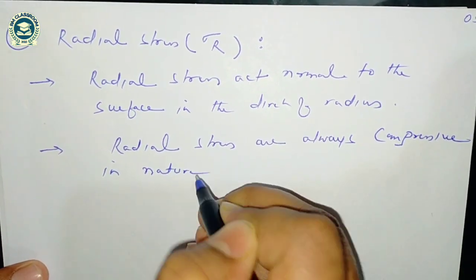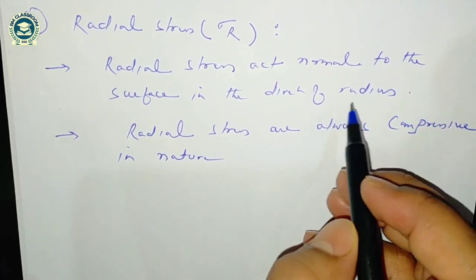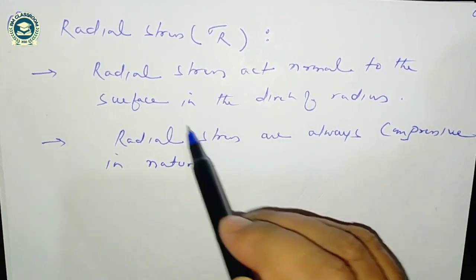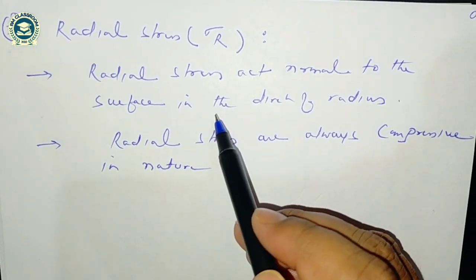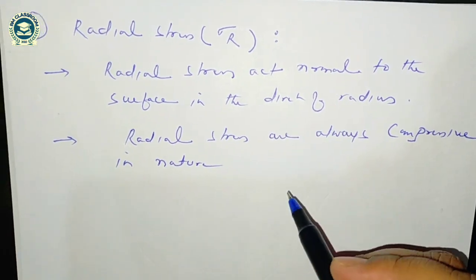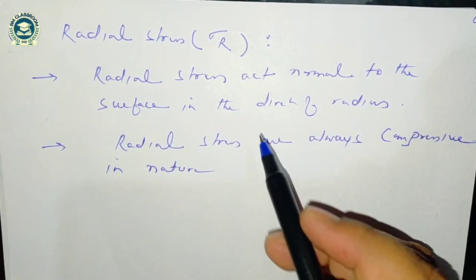It will not depend on the internal fluid pressure or external fluid pressure, like we have seen in the longitudinal stress and hoop stress, where if internal fluid pressure acts, then the nature will be tensile, and if external fluid pressure acts, then the nature will be compressive. In radial stress, the nature will always be compressive.